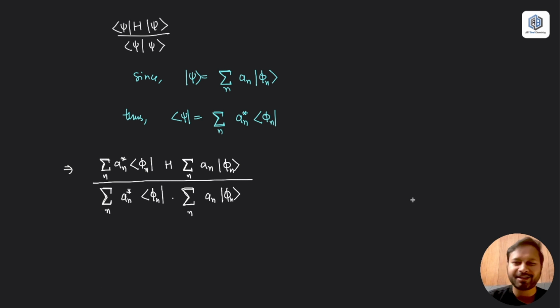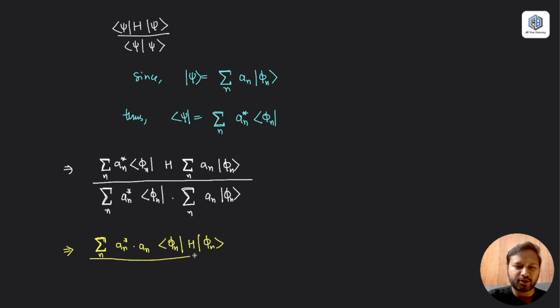Now, doing summation twice when things are in multiplication doesn't make any sense. You can take it once, or take it as common. Both are doing summation from 0 to n, so writing it once is not going to make any difference. I can take this summation outside and write a n star and a n together, and the remaining thing is phi n, then h, and then the ket vector of phi n.